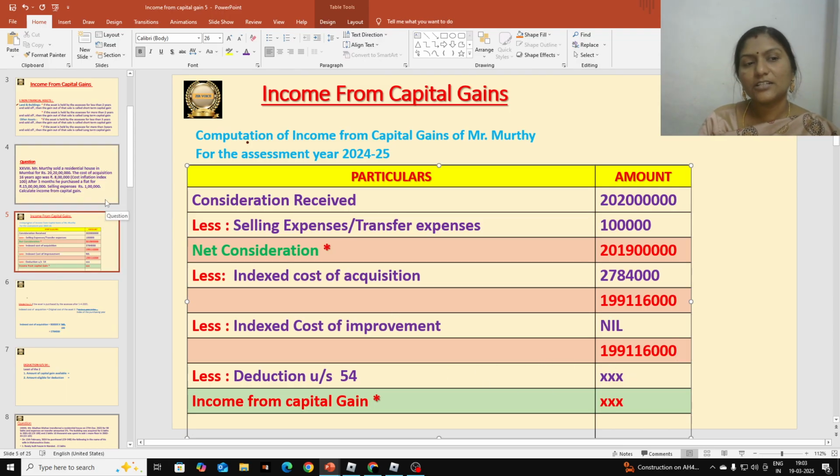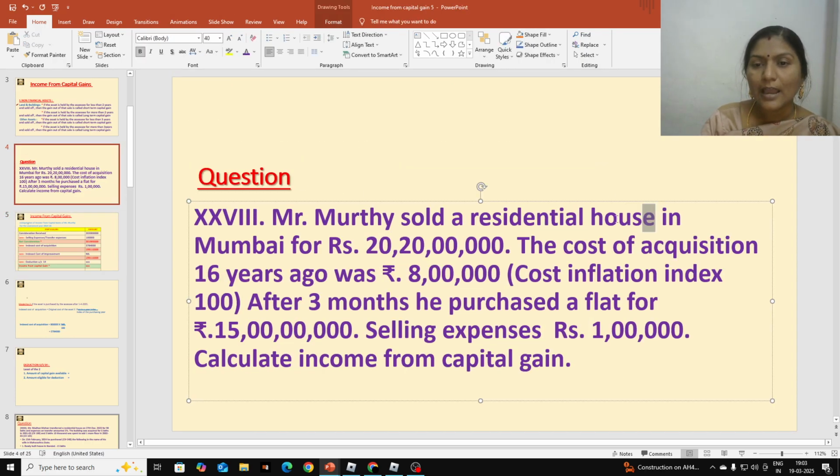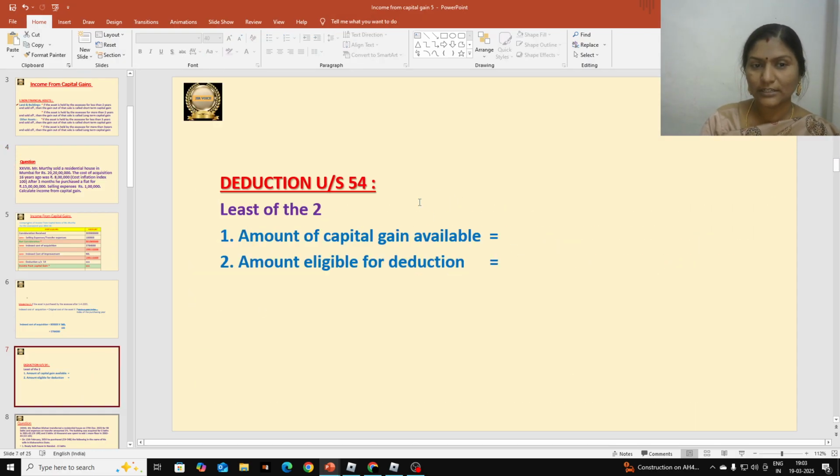When we give deductions under section 54, whenever the assessee is selling one asset and purchasing a similar kind of asset again, then we are going to give deduction under section 54. So here he sold a residential house and immediately he is purchasing a flat, for 15 crores. So he is eligible for deduction under section 54. Let me show the details.